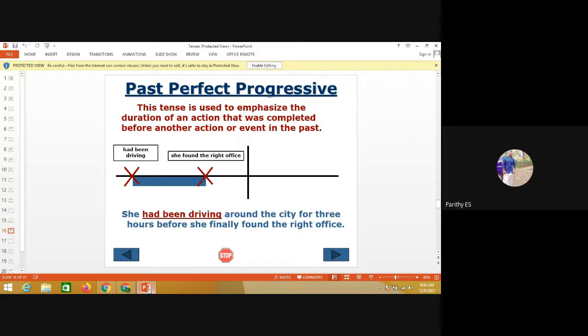Another tense is used to emphasize the duration of an action that was completed before another action or event in the past. See the example, she had been driving around the city for 3 hours before she finally found the right office. So this is the example for past perfect progressive.